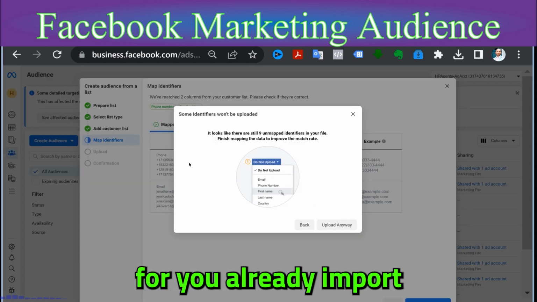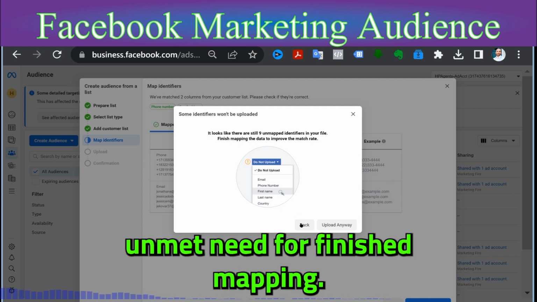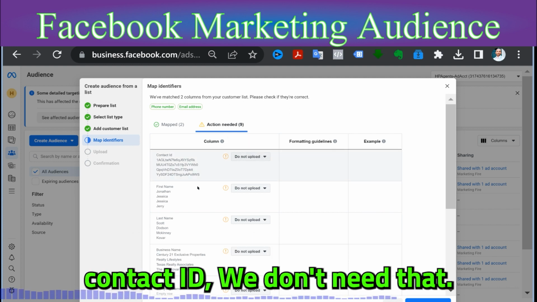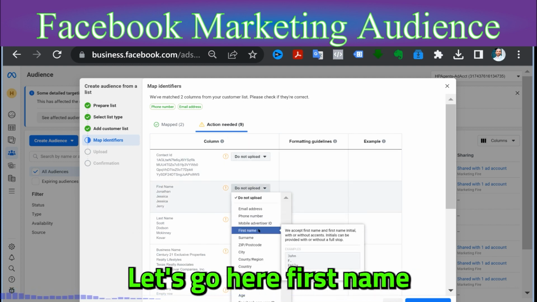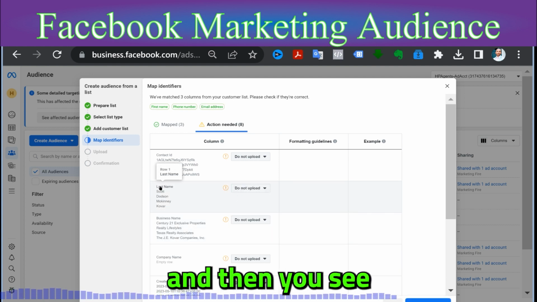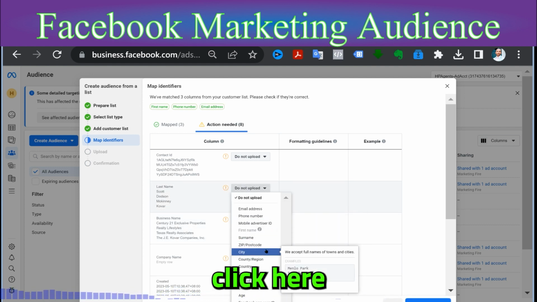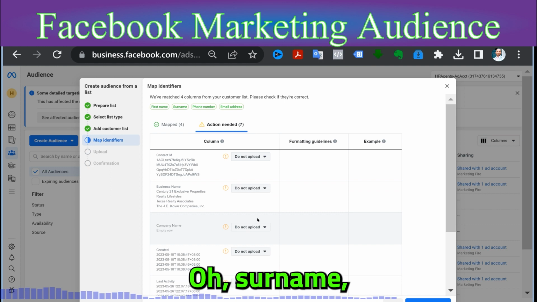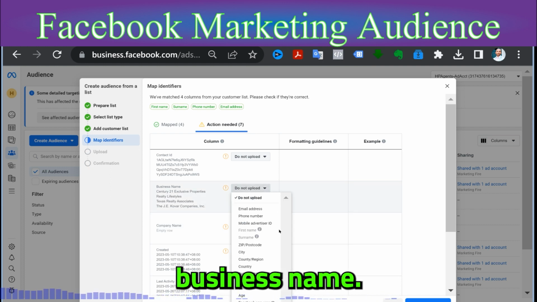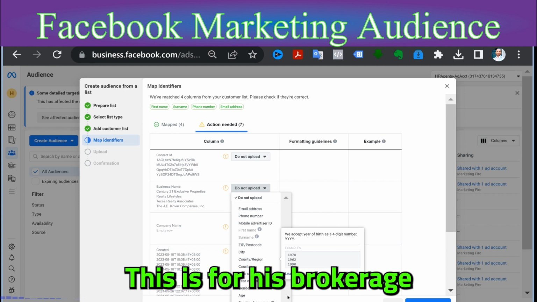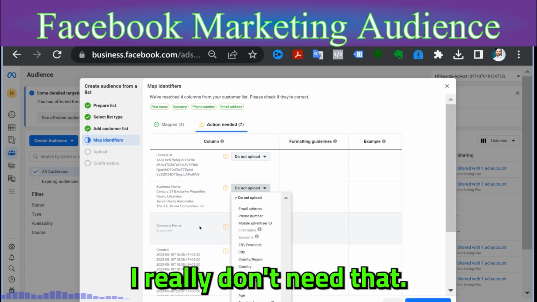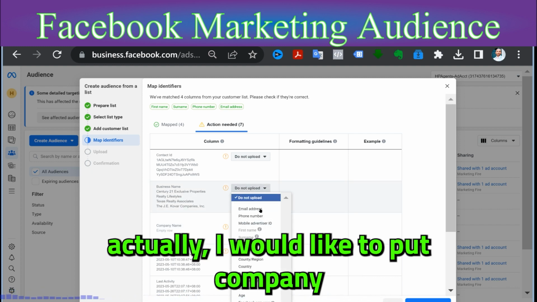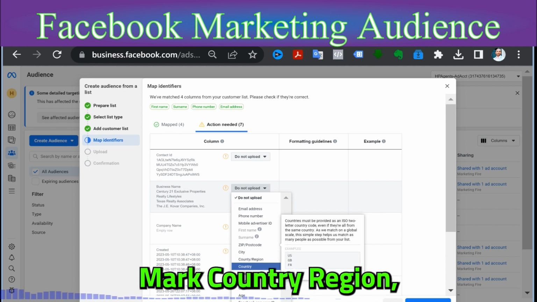Import, and it looks like there are nine unmapped. You finish mapping. Let's go back real quick, and let's say action needed. Contact ID, we don't need that. Let's go here, first name. Then you see how I say last name here? Click here and we're going to go, where is last name? Oh, surname. Business name, this is for his brokerage. I really don't need that, I guess. Company name. Actually, I would like to put company. Country, region, but it doesn't have it.